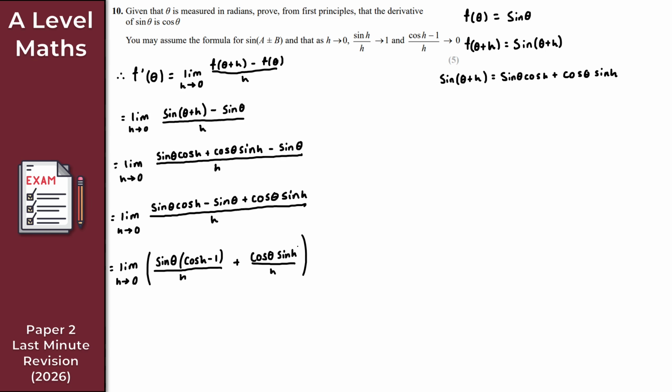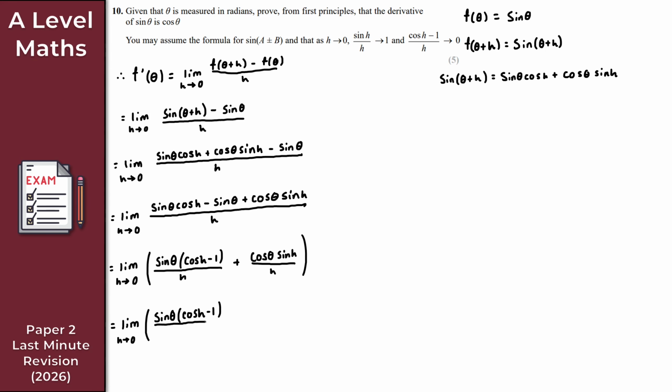Perfect. Okay, just checking up to this point here, everything looks good. So what I can now do here then is, actually, first, let me split this up using linearity. So what I can do here is write this then as the limit as h tends to 0 of sine theta bracket cos h minus 1, and that is all over h.